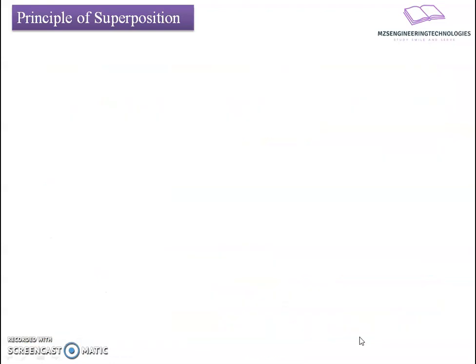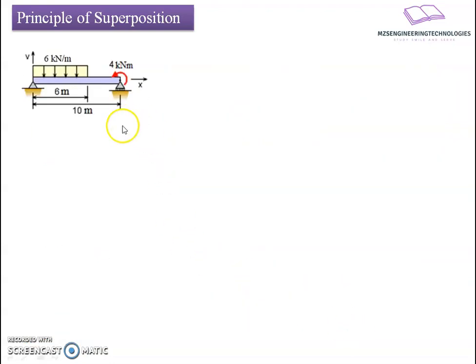Let us go towards a numerical example on this. For that, I have considered a case here. The simply supported beam is subjected to a partial UDL running over part of the length of the beam, and a point load at one end. The UDL is 6 kilonewton per meter spread over a span of 6 meter, whereas the overall span of the beam is 10 meter. This is a complex loading, so I can't have a standard solution for it; I would have to go for an iteration method.